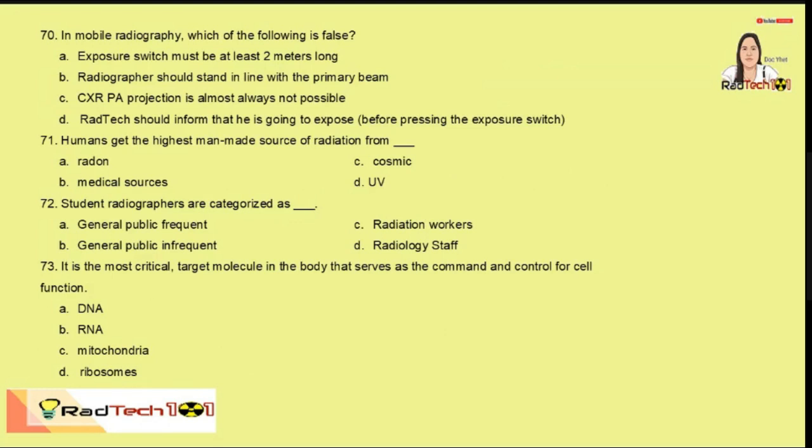70. In mobile radiography, which of the following is false? So exposure switch must be at least 2 meters long. That is correct. So sabi nga, we need to maintain a distance of at least 6 feet or 72 inches. The radiographer should stand in line with the primary beam. So this is wrong.